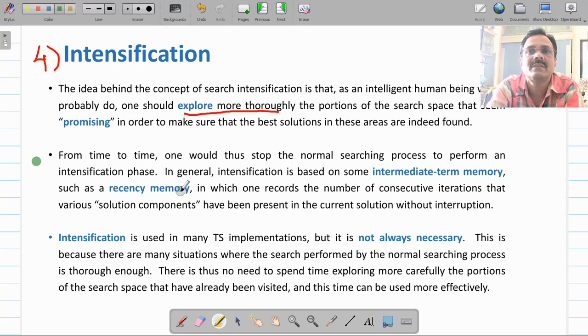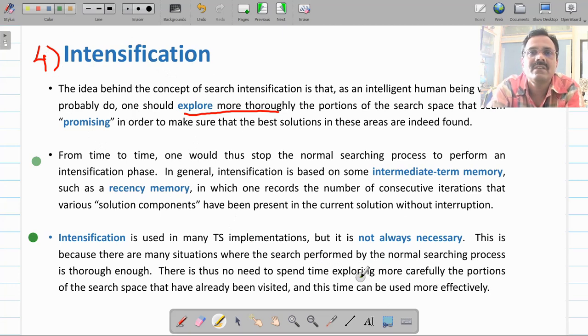Now this intensification, or intermediate memory, is not compulsory. Only if you need a more optimal solution than the current solution, then and only then do you incorporate this intensification. Because you will find there are many situations where you don't need to put your efforts into this intensification phase.